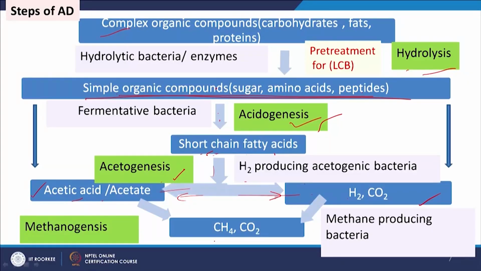Then the acetic acid which is formed is further converted to methane through methanogenesis. Some microbes are responsible for this conversion, and the H2 and CO2 which are available in the media can also be converted to CH4, and CO2 can also be produced, and these are called methane producing bacteria. So, this is the overall reaction scheme which takes place in the anaerobic digester.